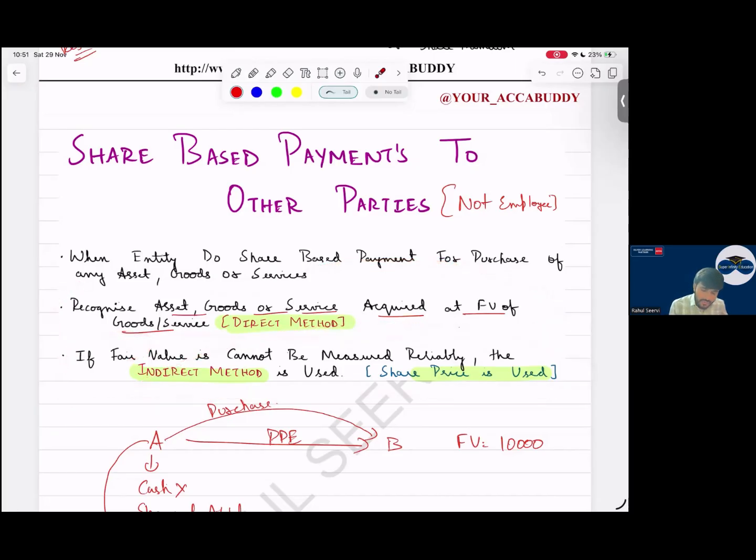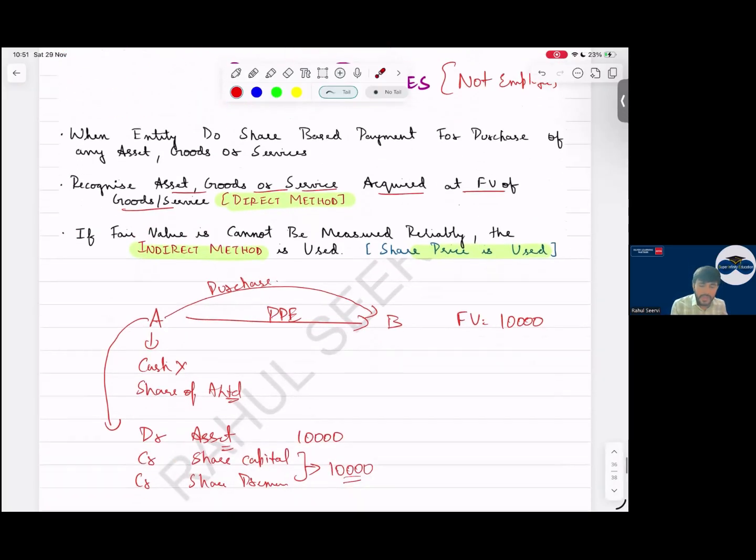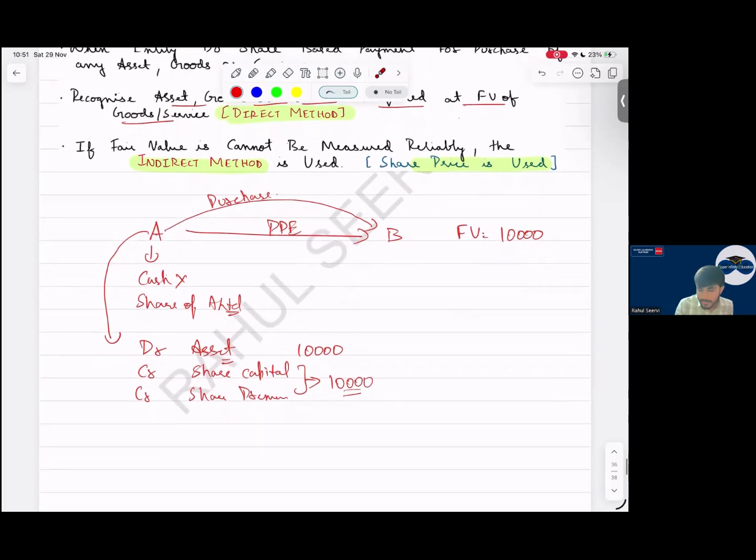So if company A is purchasing a PP, how will we do the accounting? The PP fair value is 10,000, so the asset is recorded at 10,000. How many shares will we give? If I say we give 1,000 shares of 1 each, my share capital will be 1,000. My share premium will be 9,000. This question is frequently tested.